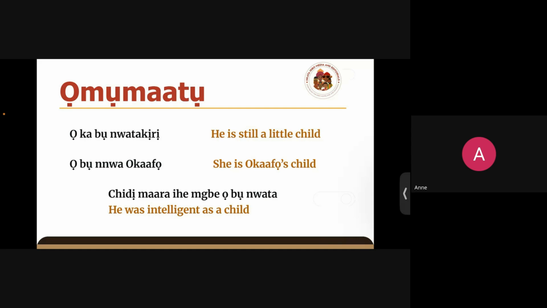But if someone says imaihe, you don't know something or you don't know anything, they're basically saying that you are not smart. Okay, so when they say Chidi mara ihe, it could mean Chidi was intelligent as a child. It could also mean that Chidi just knew how to do things the right way as compared to now that they are older. Okay.